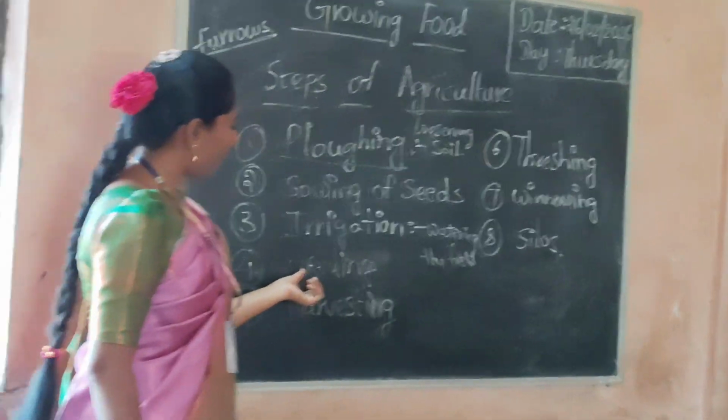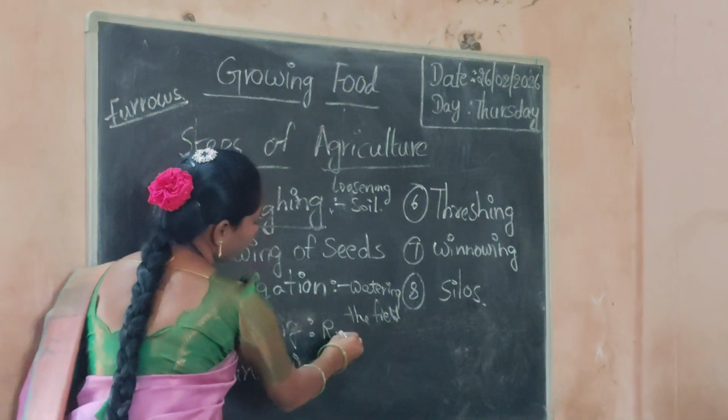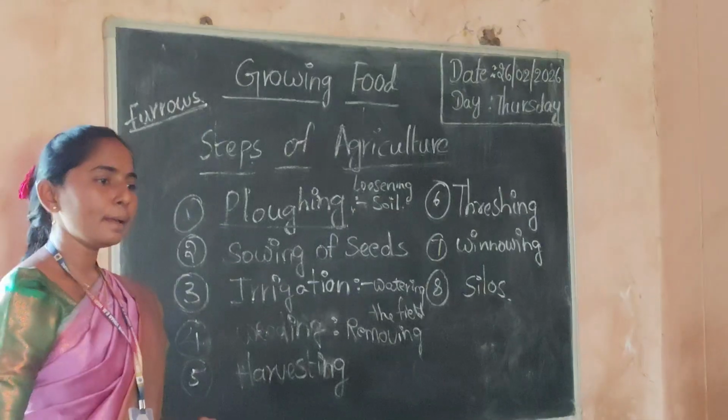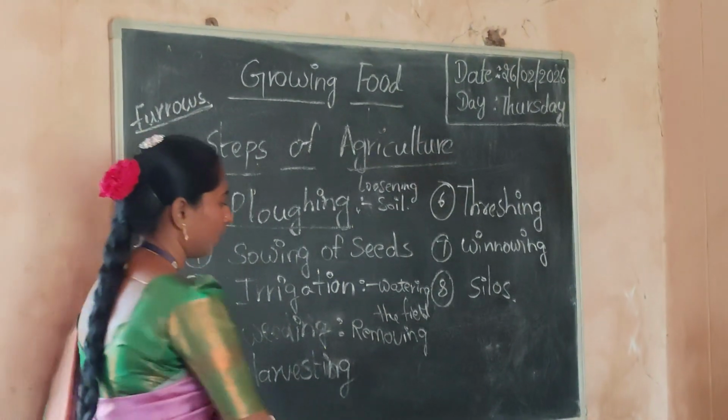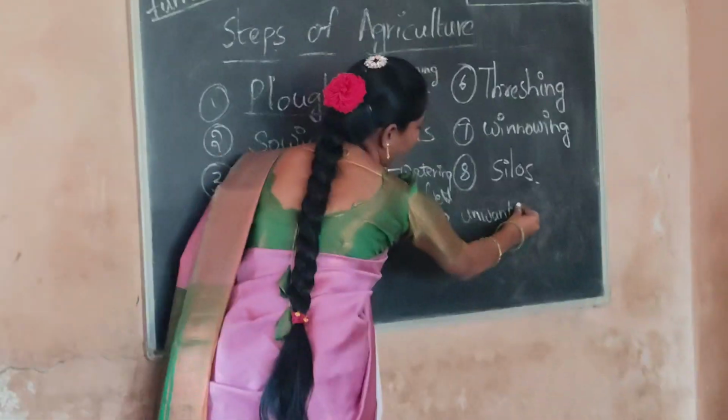So what does weeding mean? Removing the weeds, removing the unwanted plants in the field.